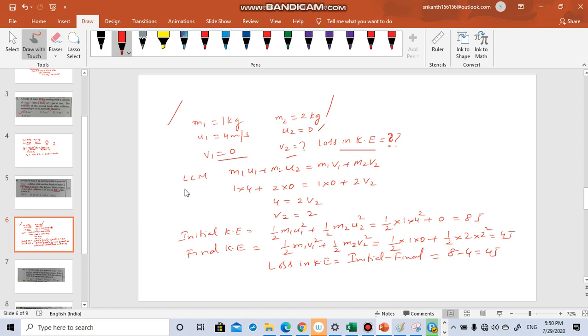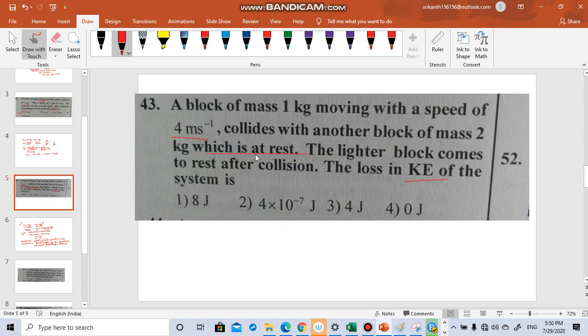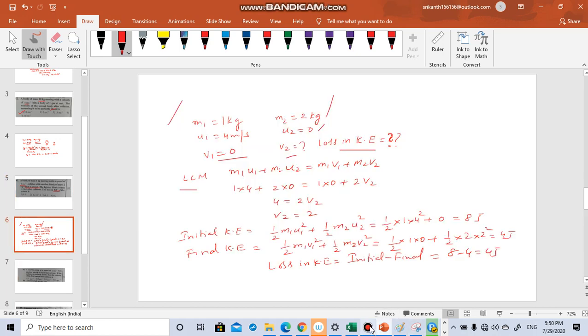Whether it is elastic or inelastic is not mentioned here, but in both cases the law of conservation of momentum is applicable.